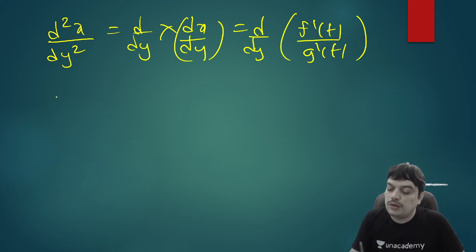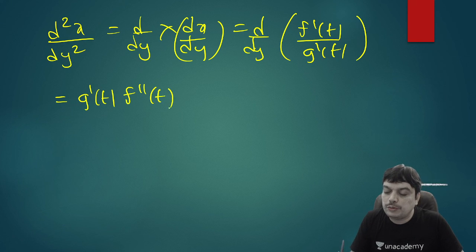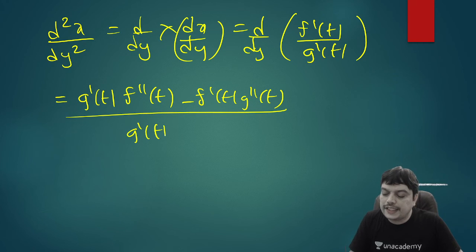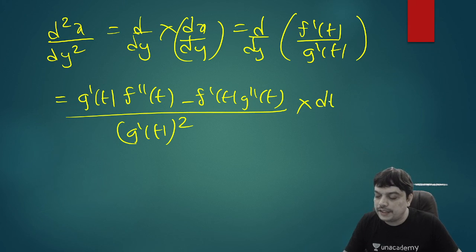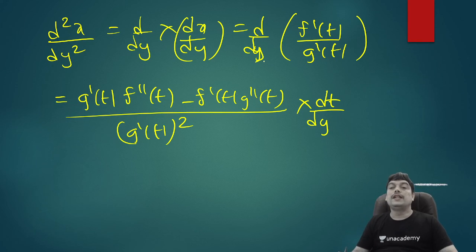Again apply quotient rule. So we get v into du by dx minus u into dv by dx by v square, that is g dash of t whole square. Again, it's not done. We have to also differentiate t with reference to the variable y, dt by dy. If it is with respect to t, this last term won't be there, but it is with reference to a new variable y, so this will also be there. And what is dt by dy? Dy by dt was g dash of t. This is the reciprocal of that.